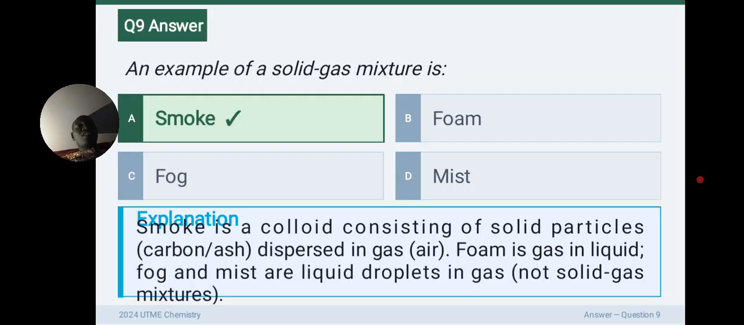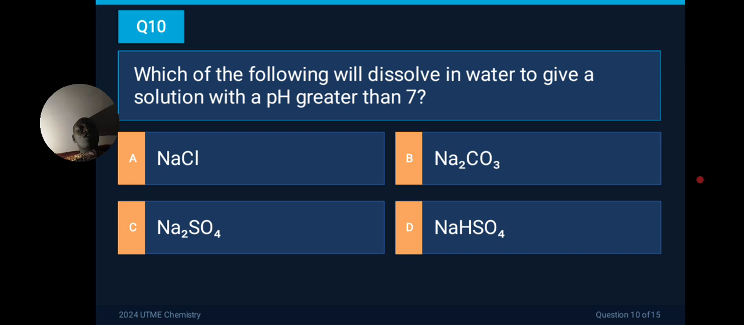Smoke. Correct. So smoke is a colloid consisting of solid particles, that's ash, dispersed in air. Foam is a liquid. Fudge and mist are liquid droplets in air, not solid. They are liquid droplets in air, not solid. And the question says solids and gas.